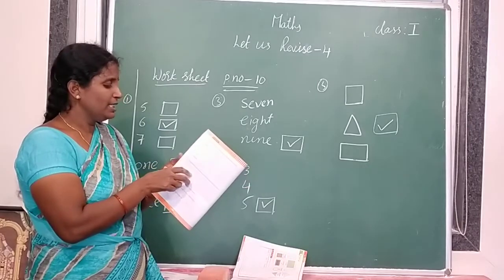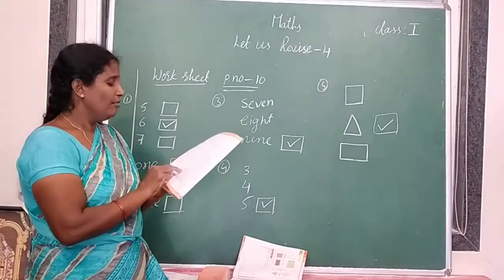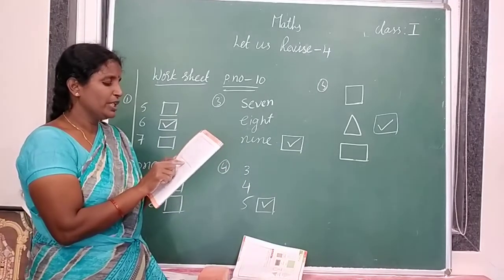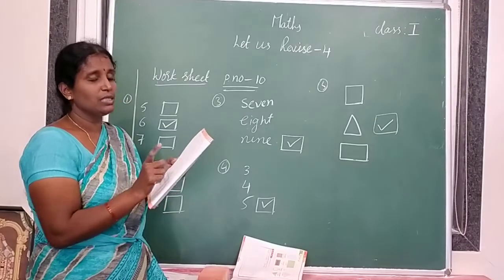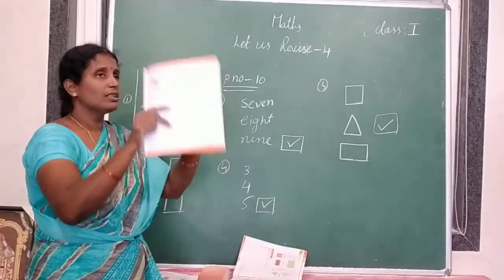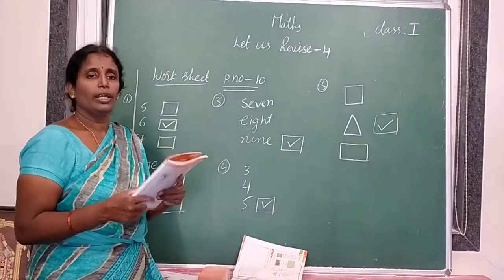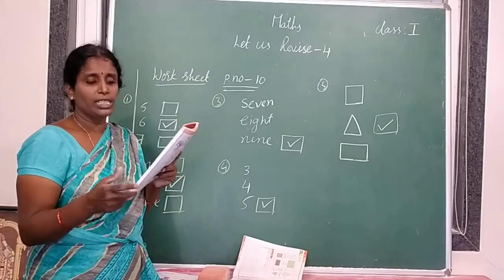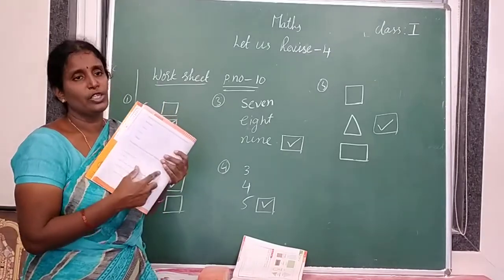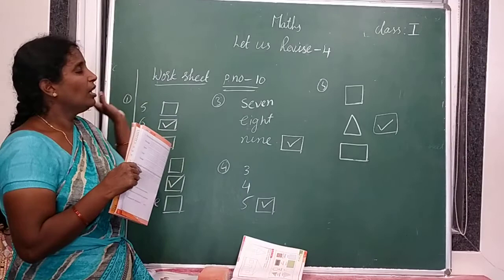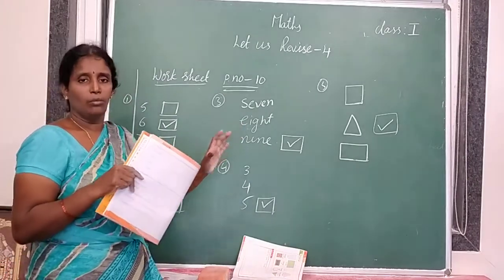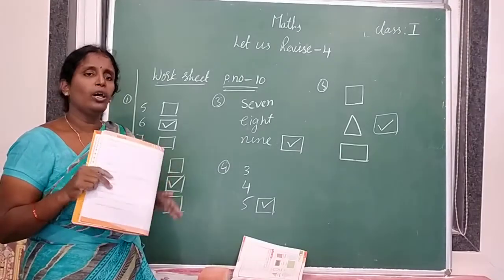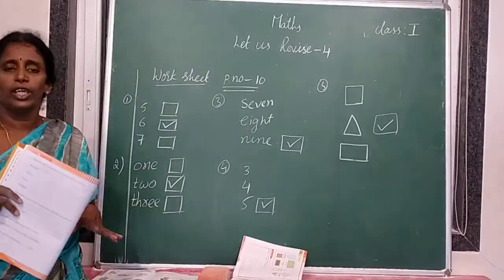Okay, don't go for this. Once again, I will repeat the third question. Among the objects in your room, which shape has more objects? Look around your room. In your room, more objects are of which shape, write the name of that shape. For example, if more objects are in rectangular shape, write rectangle. If more objects are in square shape, write square.